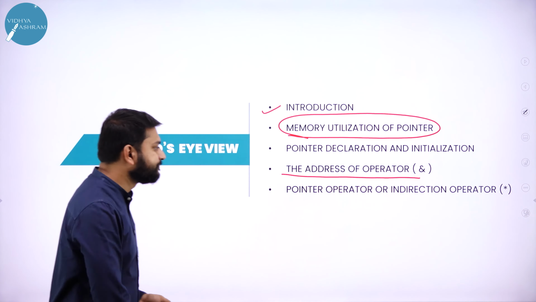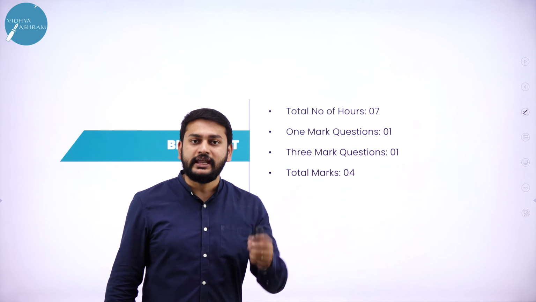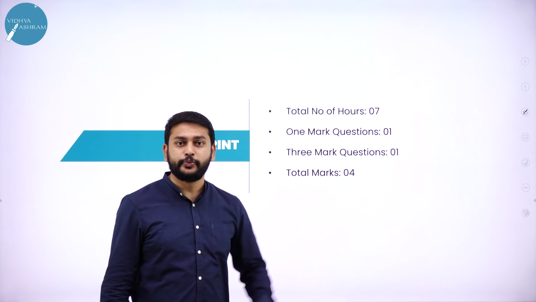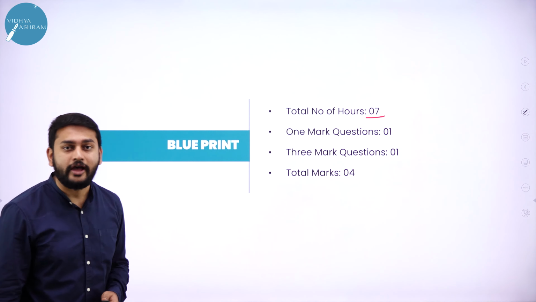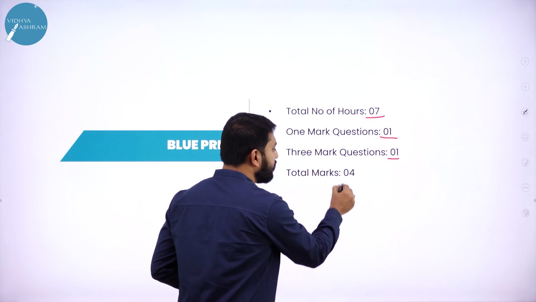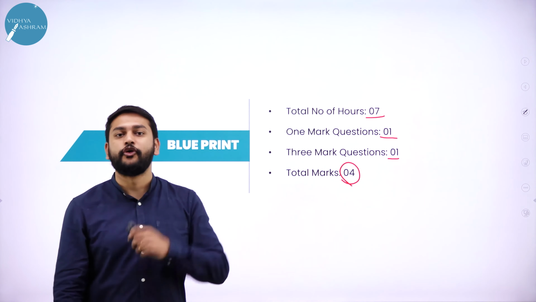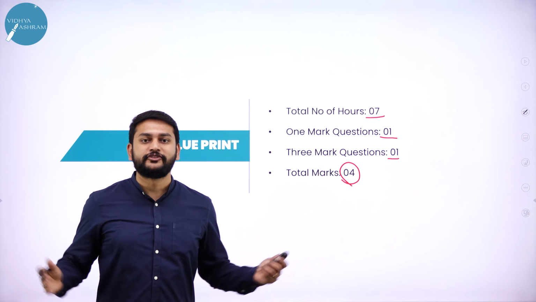Let me start with the blueprint. How many hours do I need for this topic according to the PU prescribed board? I should take 7 hours. How many 1 mark questions will I have? I will have one 1 mark question and one 3 mark question. The total weightage of this chapter is 4. So you will get 4 marks from this chapter.